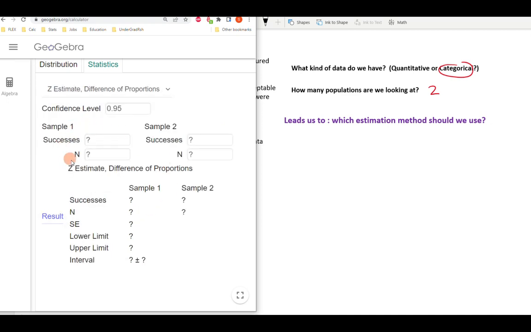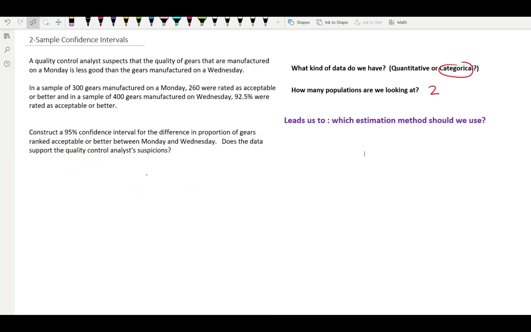Now ultimately we need to decide what we're going to plug in here, but first we should be very clear about what parameters we are going to be calculating. Before we put in data, I should take a moment to define my parameters. I'm going to use the symbols P1 and P2. P1 is talking about gears manufactured on Monday, and the parameter is a statement about the whole population, not just the 300 gears, but all of the gears.